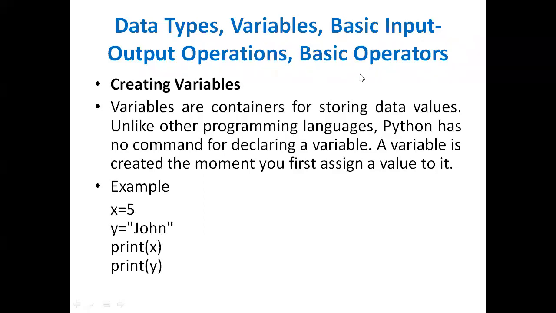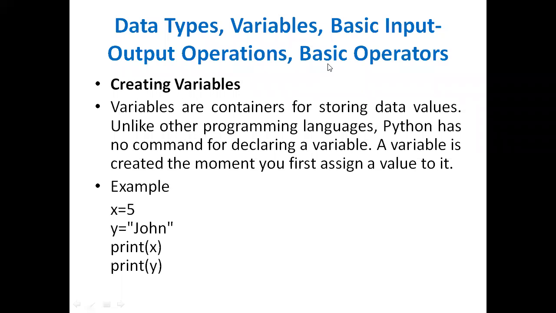So as an engineering student, everyone has some knowledge of programming, and everyone knows what the use of a variable is. Generally, we may say that a variable is the name of a memory location, which is used to store data values. When you go with other programming languages, there is memory allocation and everything. We need to work with data types, and you need to declare the variable also.